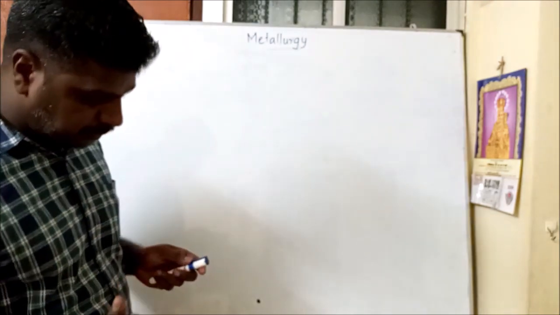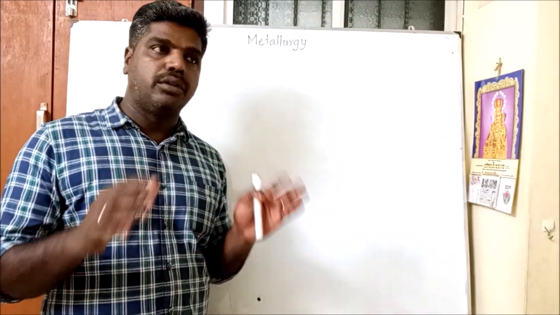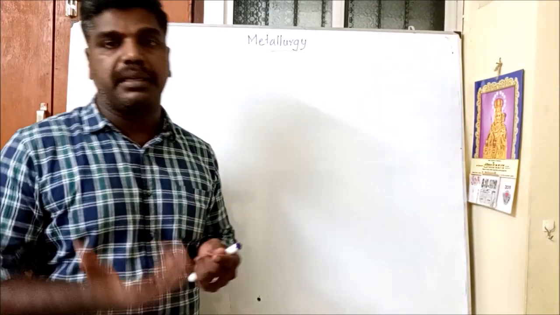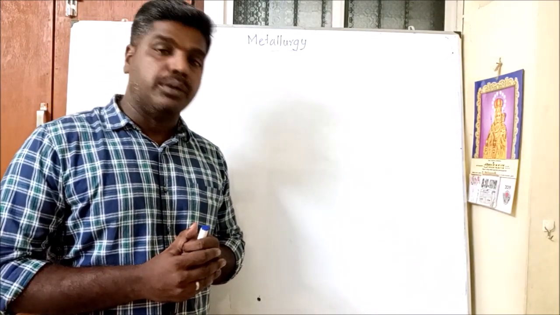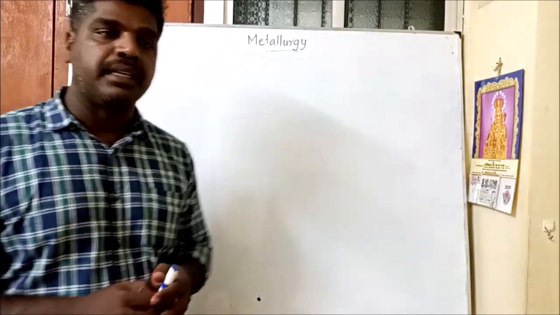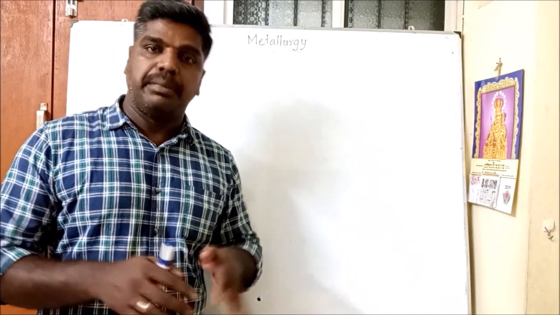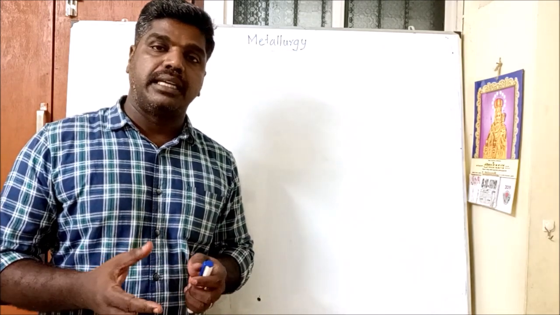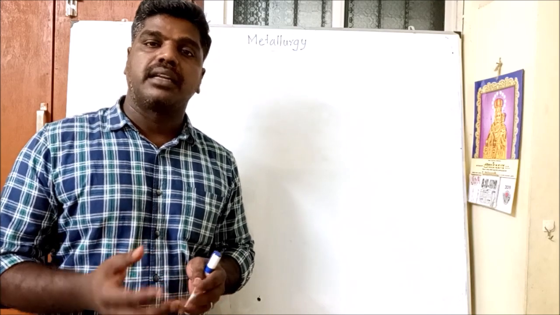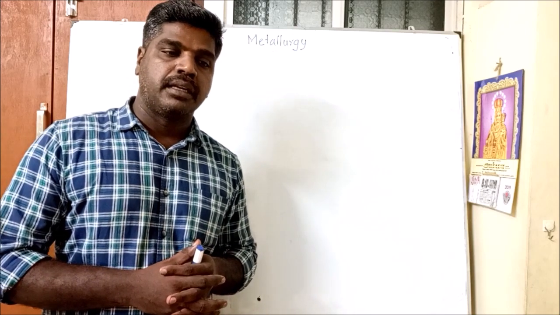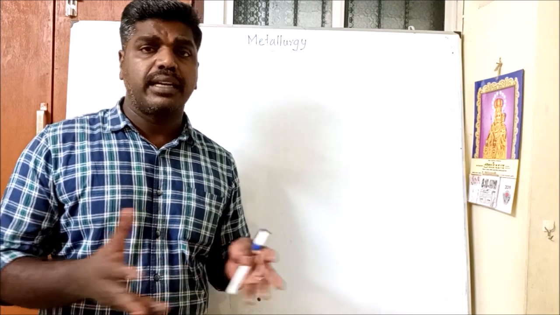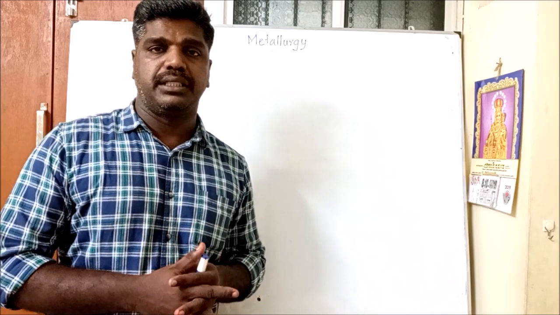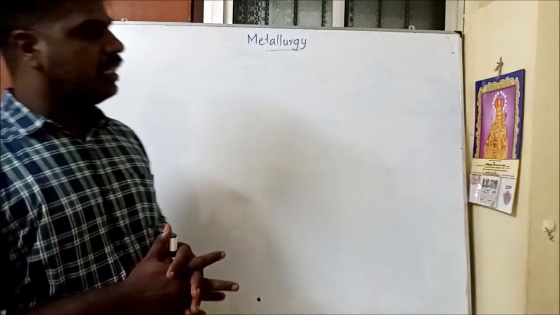So before that, let me tell you about how metals occur. Occurrence means where the metals are obtained. We know that most of the metals exist in combined form in the earth's crust and seabeds, and a few metals like gold, silver, platinum are called native metals. Native metal means they do not react with the air and water. They are so expensive. They do not combine with most of the impurities. Okay, so they are called native ores.